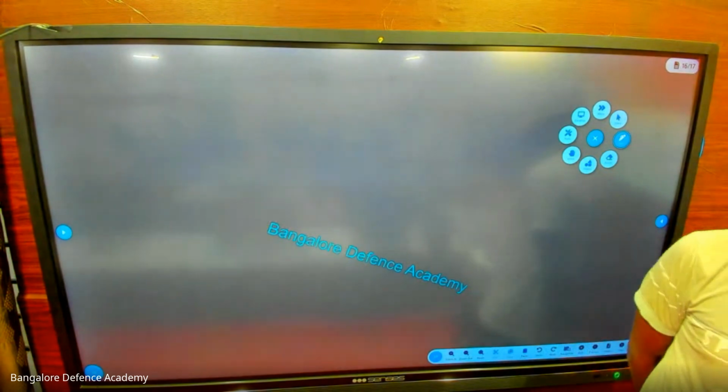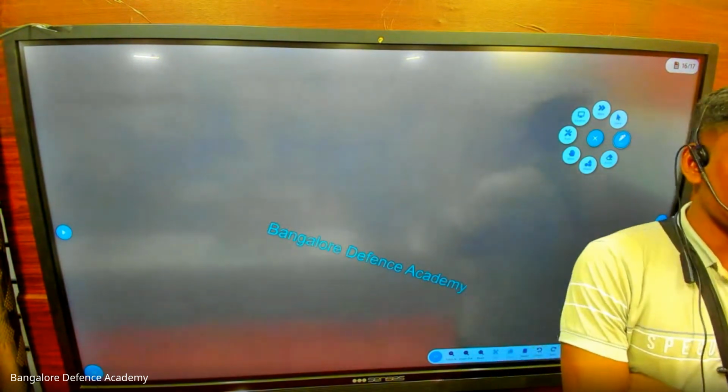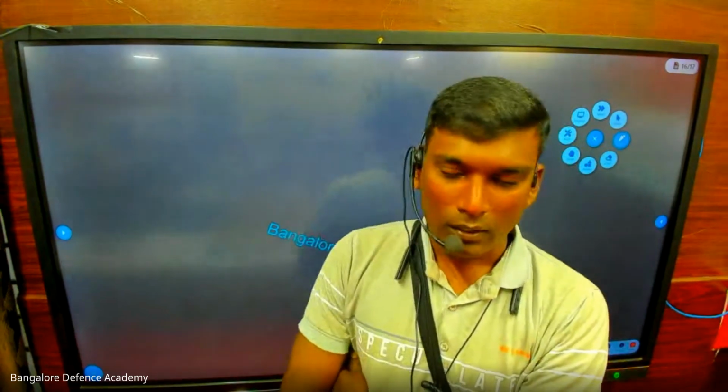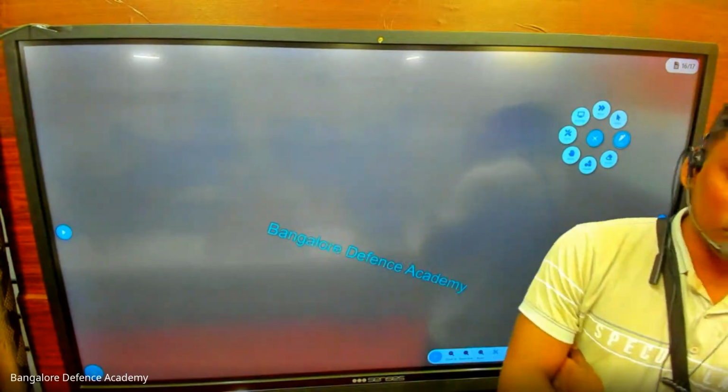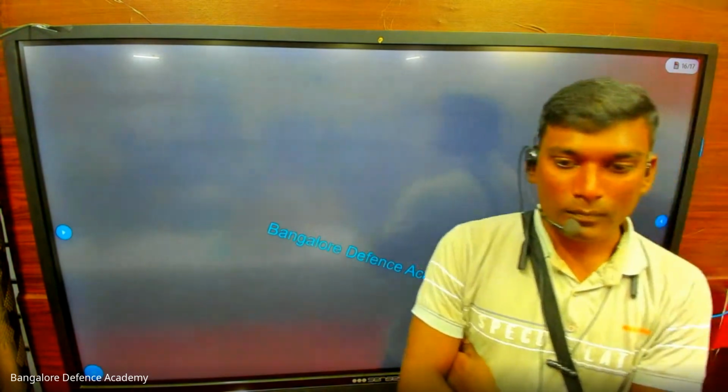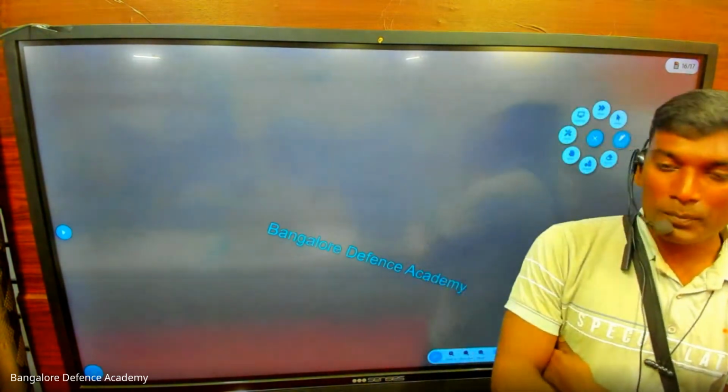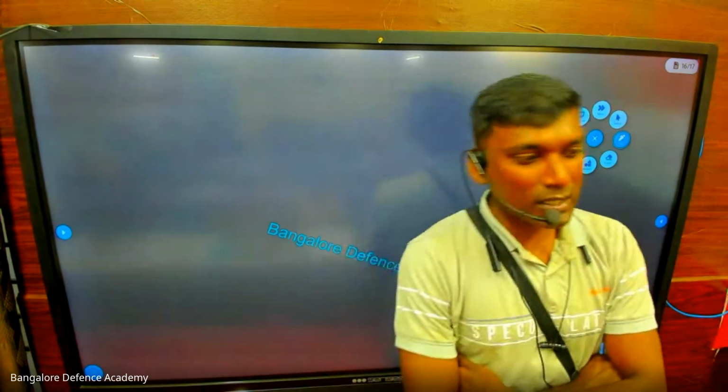The battle of Tarain was fought between Prithviraj Chauhan and Muhammad Ghori. Who is called Lakh Baksh? Qutbuddin Aibak. Who died playing chaugan? Who built the foundation of Qutub Minar? Qutbuddin Aibak.